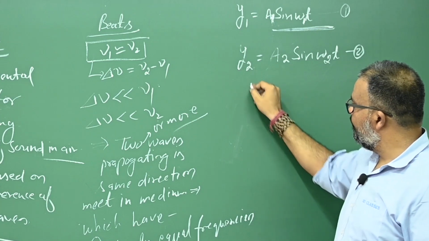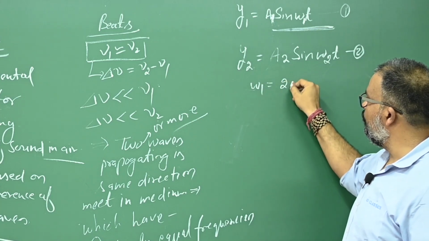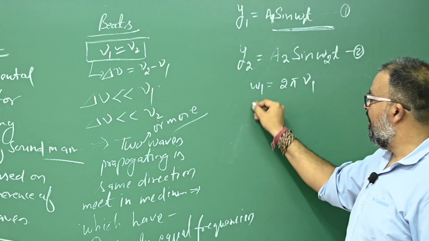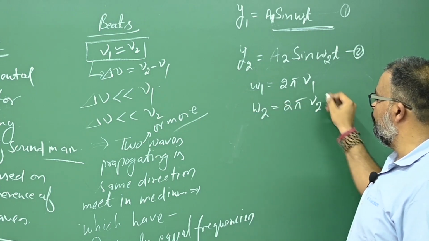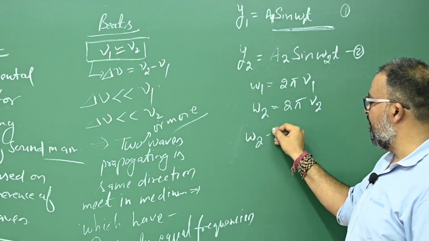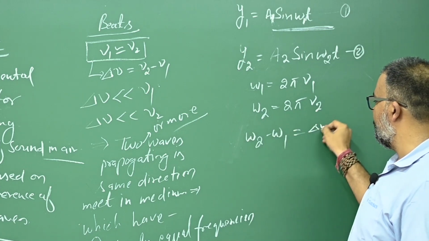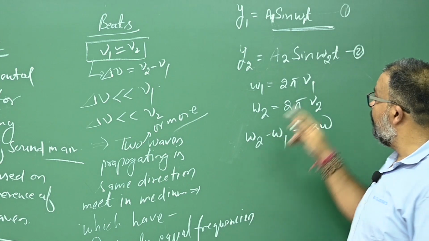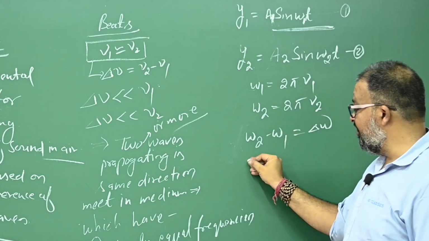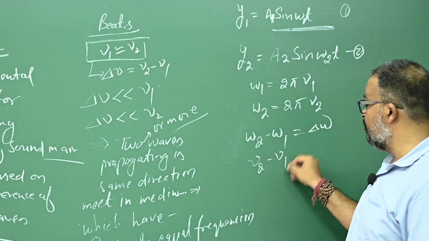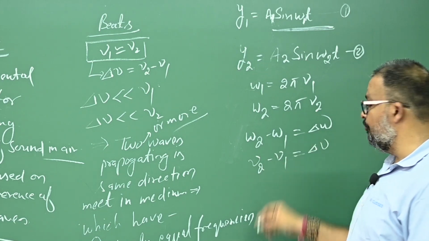Omega 1 can be written as 2 pi nu 1 and omega 2 can be written as 2 pi nu 2. So omega 2 minus omega 1 is equal to delta omega, right? What I said, that there is a small difference in their frequencies. I will say nu 2 minus nu 1 is equal to delta nu.